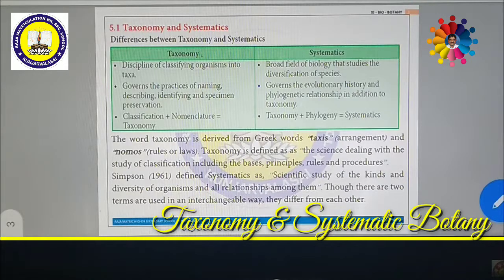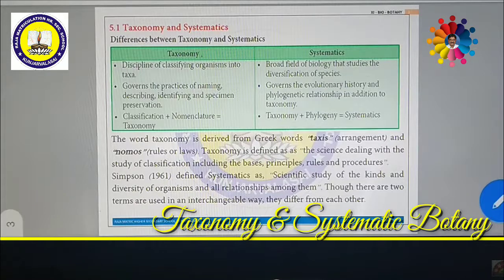Actually, as I said earlier, taxonomy is a Greek term, which is divided into two words, namely taxis and nomos. Taxis means arrangement, nomos means rules or laws. That means we have to classify the plants according to rules and laws. Then this is called taxonomy. But systematics is a scientific study of kinds and diversity of organisms and all relationships among them. This is called systematics.